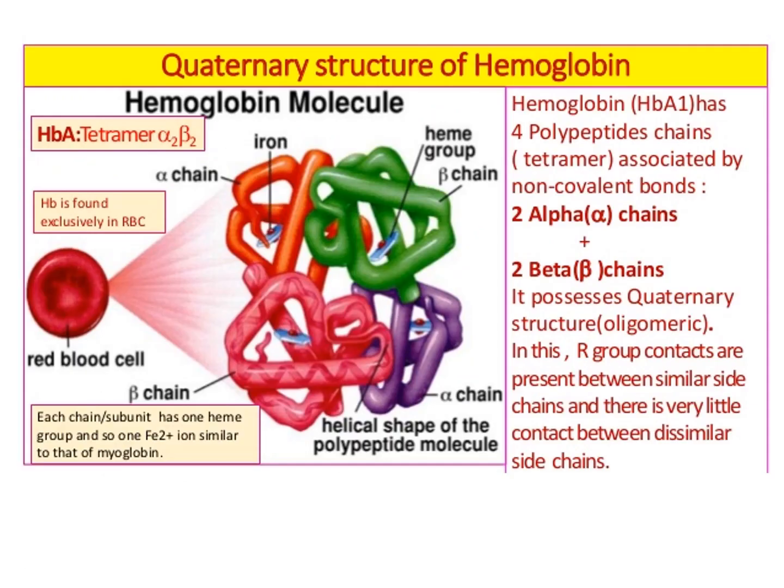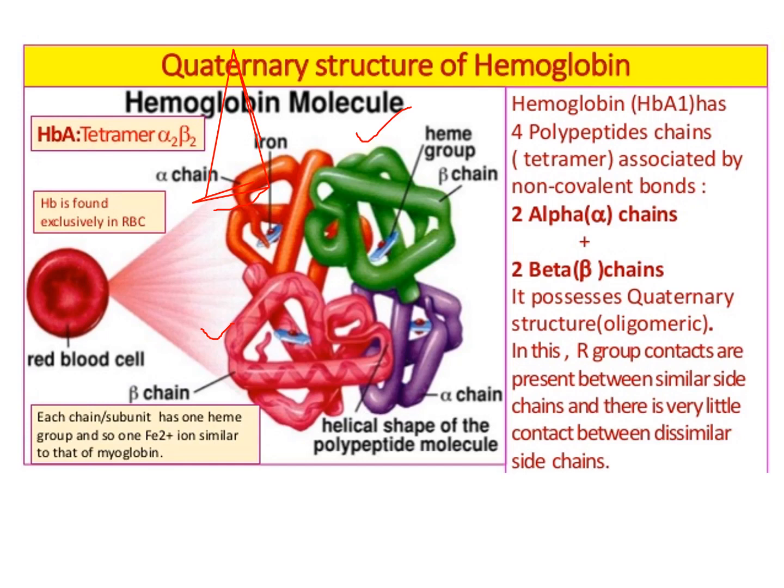We all know the function of hemoglobin, that it will transfer oxygen from lungs to body tissues. There that oxygen will be utilized for respiration, and that entire process we will be discussing during metabolism, how the oxygen will be utilized by the cells to get energy. But for the time being, just remember that hemoglobin is an example for the quaternary structure. If you see the hemoglobin structure here, it will be having the alpha chain and beta chain. These are two different types of polypeptides. There will be an interaction between these polypeptide chains, and that interaction will result in a quaternary structure of the protein.